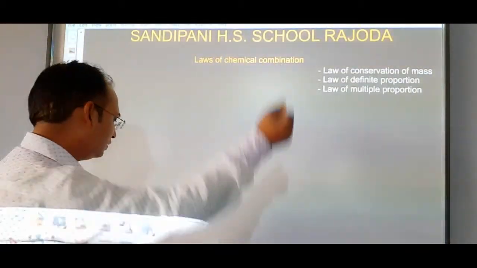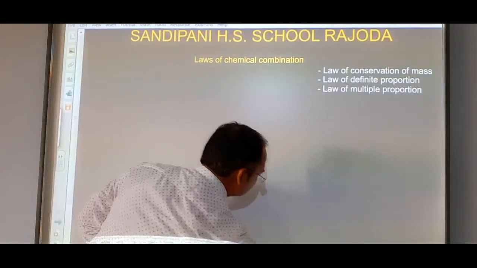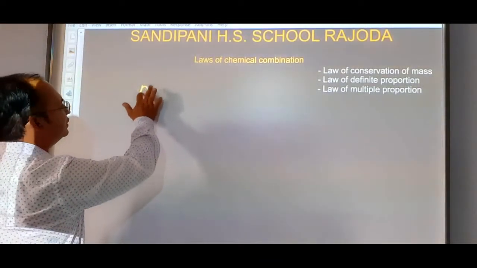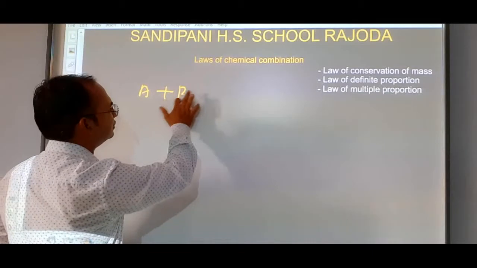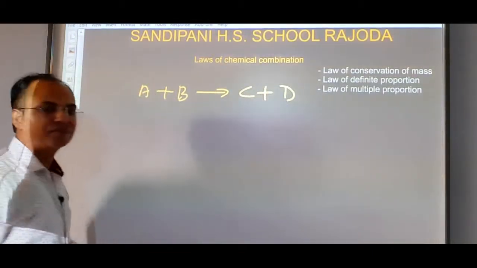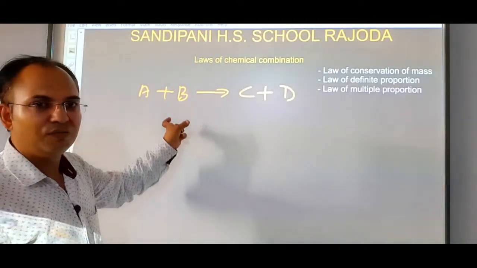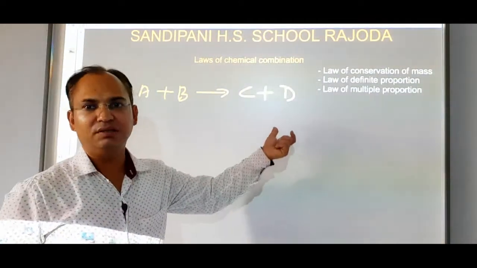So students, if we see a simple reaction where A combines with B, forming C and D, then the total mass of A plus B will be equal to C plus D.